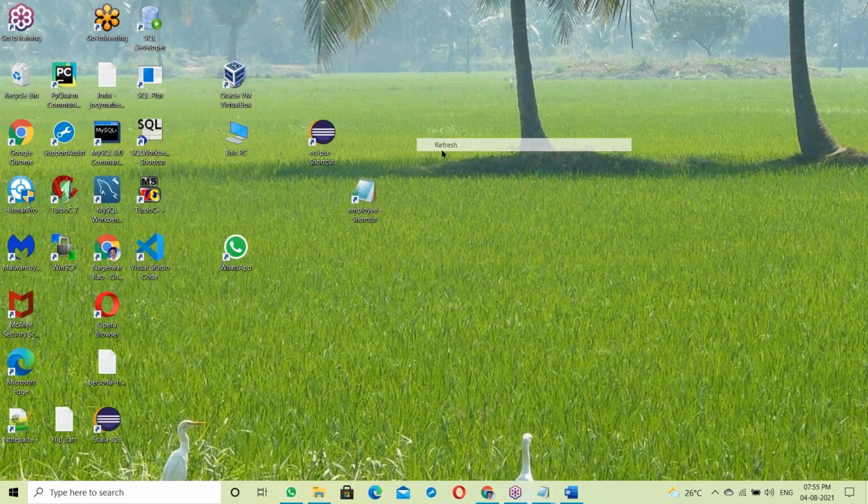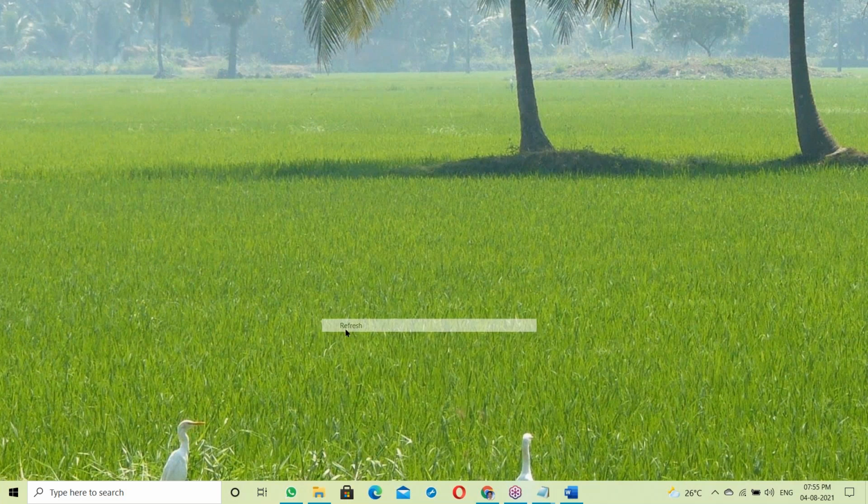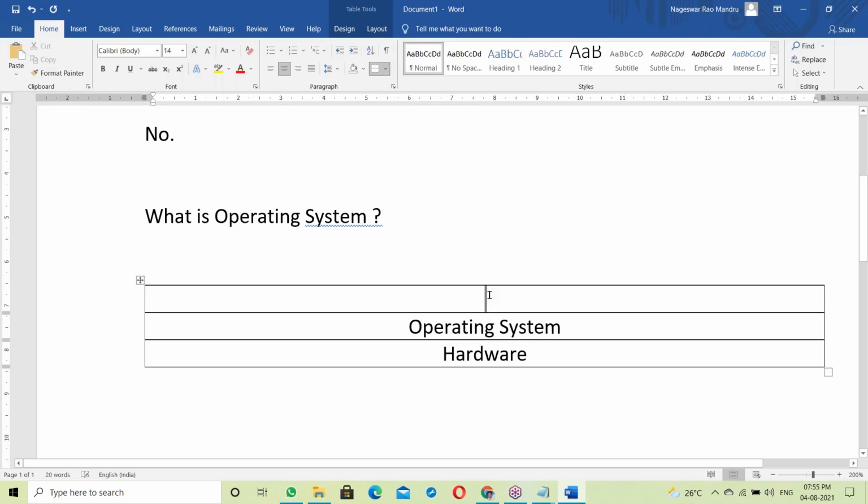Now this OS is responsible for taking any request. Double click on Eclipse, and the OS is responsible for launching Eclipse. Double click on WhatsApp, and the OS is responsible. For every request, the OS is responsible.